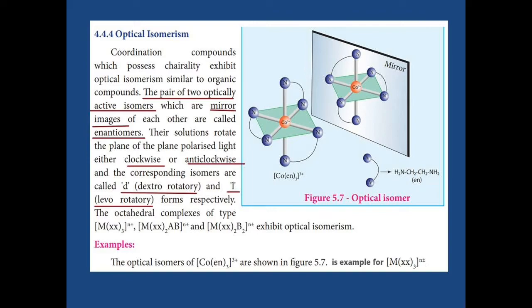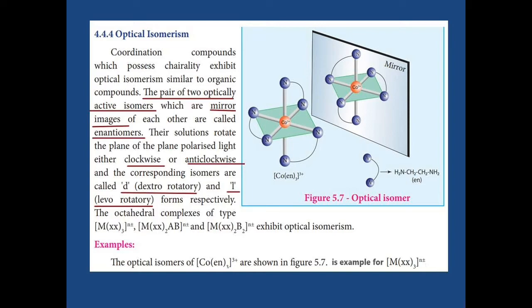Optical isomerism. We get optical isomerism when the coordination compound possesses chirality. What does chirality mean? The central atom is linked with different types of ligands, and that exhibits optical isomerism. It is a pair of 2 optically active isomers which are mirror images. Mirror images should not be superimposable. That is one of the conditions for chirality. Here see the example.